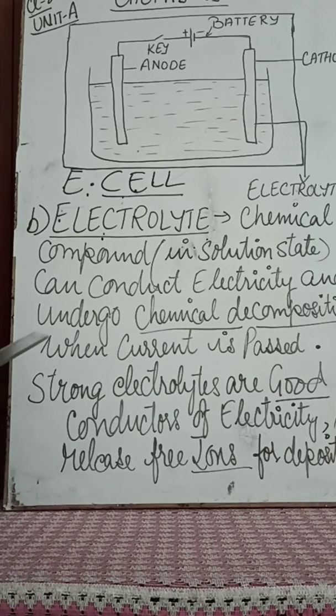Strong electrolytes are good conductors of electricity, and electrolysis can take place wherein there is decomposition into free ions, right? So you understand what is an electrolyte. Next we shall learn about what are non-electrolytes.